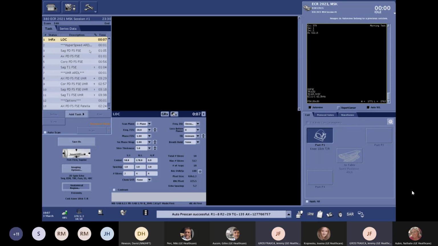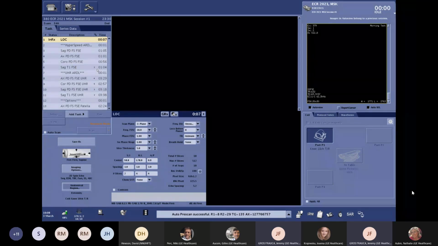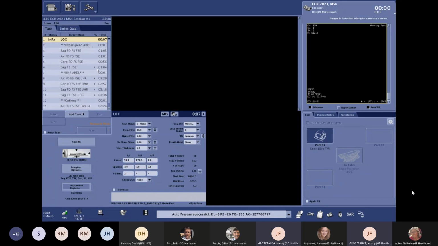Great. Here is a quick overview of the sequences that we'll scan today, just before starting. Our goal today is to scan HyperSpeed and ultra high resolution protocols using AIR Recon DL. We will start with a HyperSpeed protocol. You can see that you have this really common knee protocol with three plane PDFAT and 1 T1. The acquisition time for the full protocol will be around 4 minutes, 4 minutes 30.